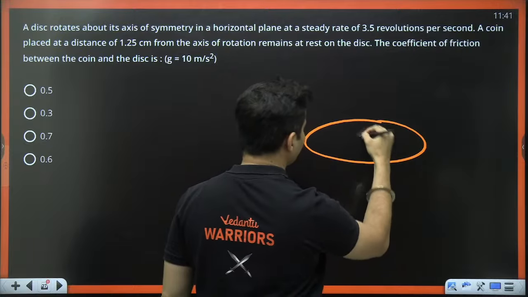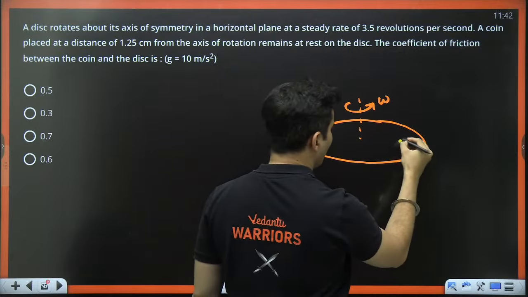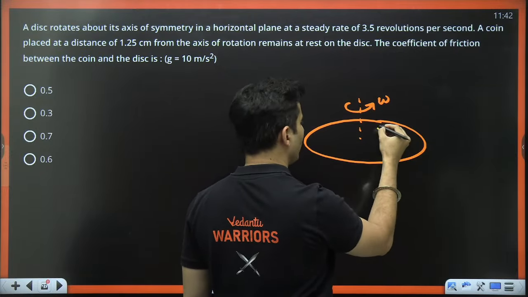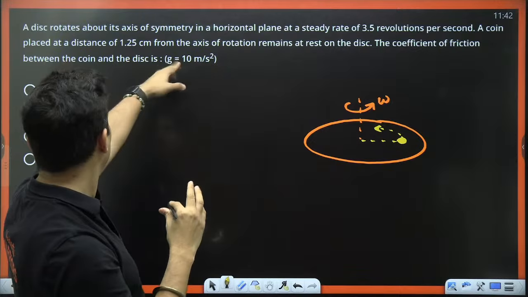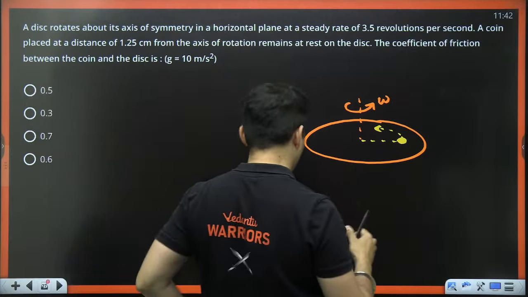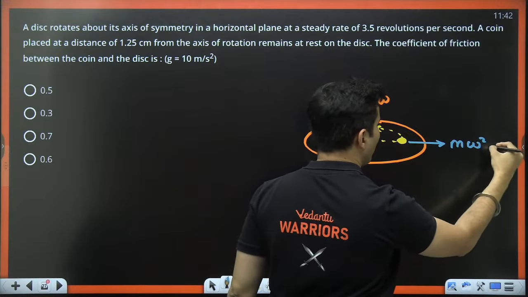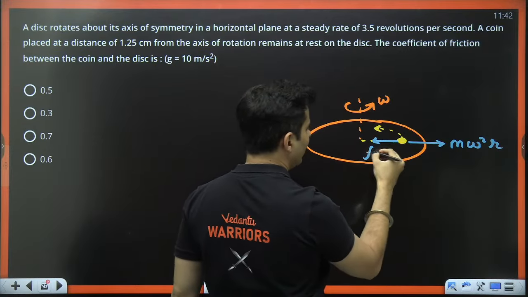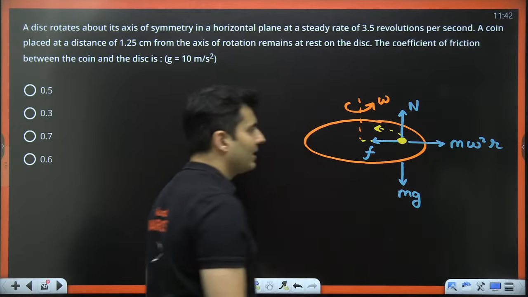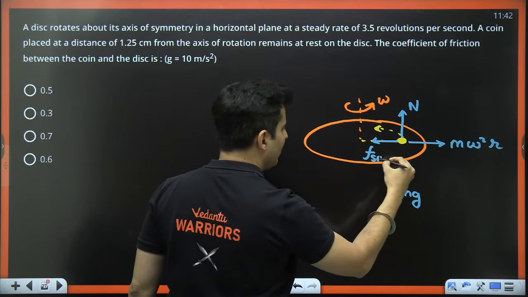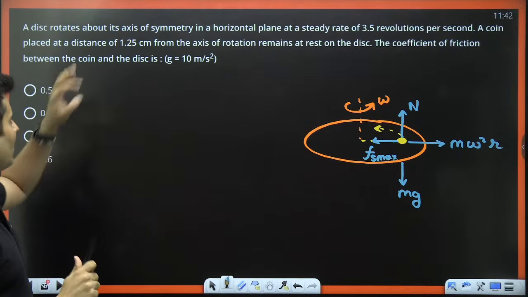If you have a disc, this is the axis of rotation, it is rotating like this with omega, and now you are placing a coin somewhere and you see that the coin is also rotating without slipping. That means the coin is placed at a distance of 1.25 centimeters, it is not slipping, such that the outward centrifugal force, which is m omega square r, is being balanced by the frictional force. And remember, there is going to be normal and there is going to be mg also. And this friction, let's say, is limiting in nature, so that it is just preventing it from slipping, because I want to find the coefficient of friction. Okay, it is not slipping.